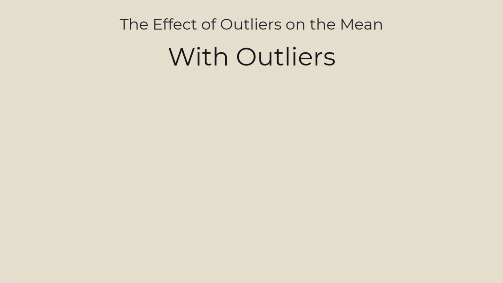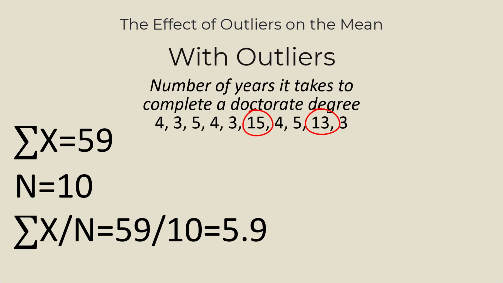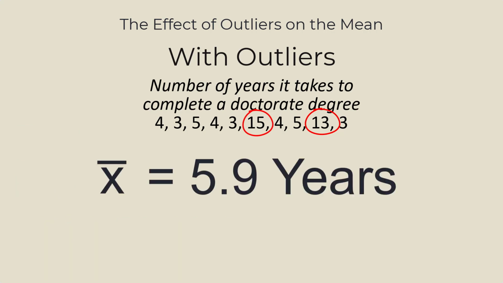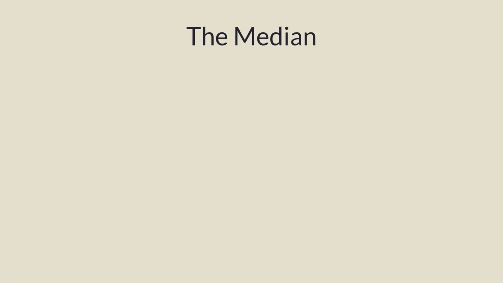Now let's look at a similar situation, but this time we are going to replace two of our numbers with the extreme values of 15 and 13. As before, we sum up all 10 values, and this time we get 59. We divide that by 10 to get a mean of 5.9. The two extreme values increase the average time it takes to get a doctoral degree by 2 years. However, examining the raw data, it still seems like most finished in 3 or 4 years, not 6 as reported by the mean. Next up is the median.